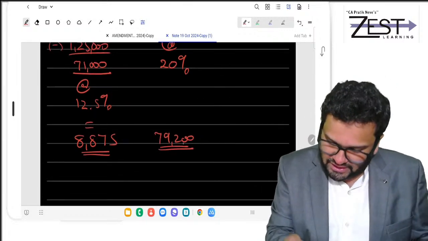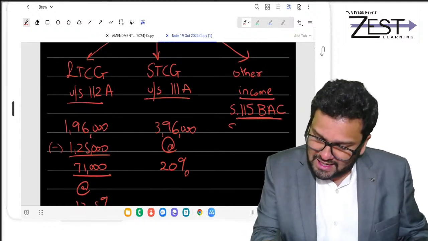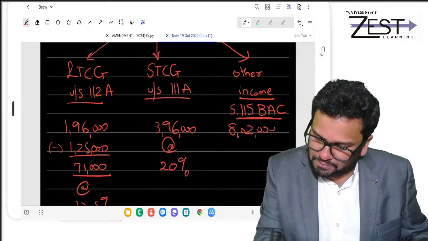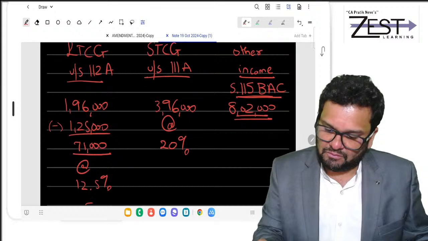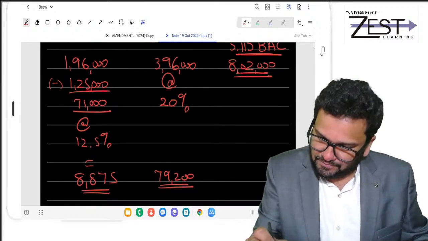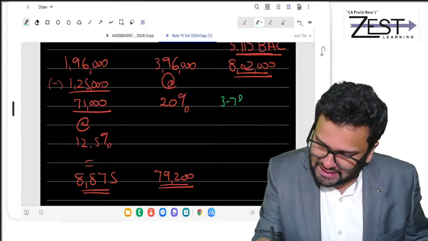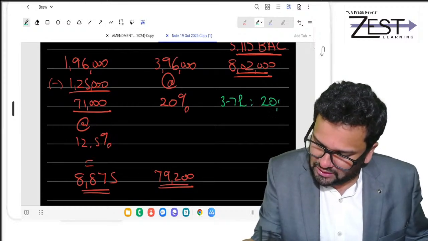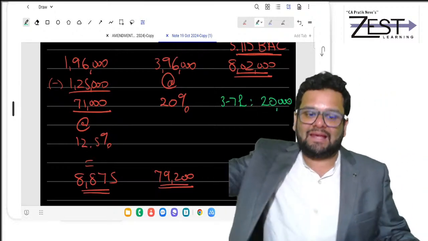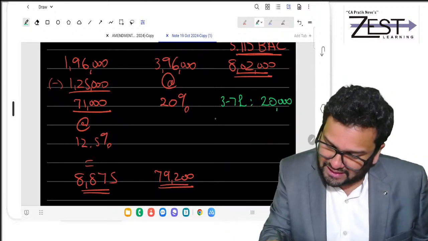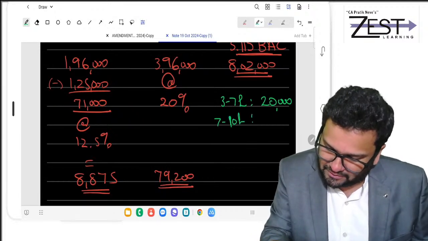And now friends, calculate on 8,02,000 as per slabs. What slabs? 115BAC slabs. 0 to 3 lakh no tax. 3 to 7 lakhs, you know, 20,000. You are expert now in that. 7 lakh to 10 lakh: how much do you have between 7 lakh to 10 lakh?